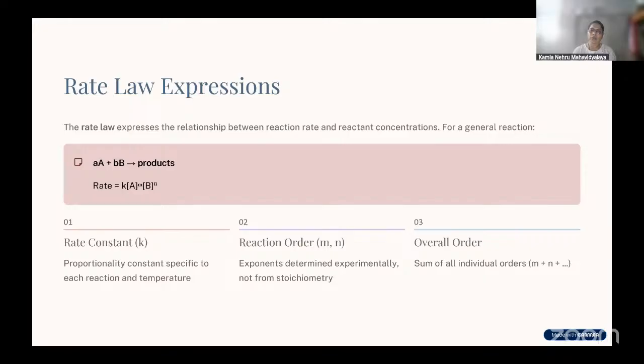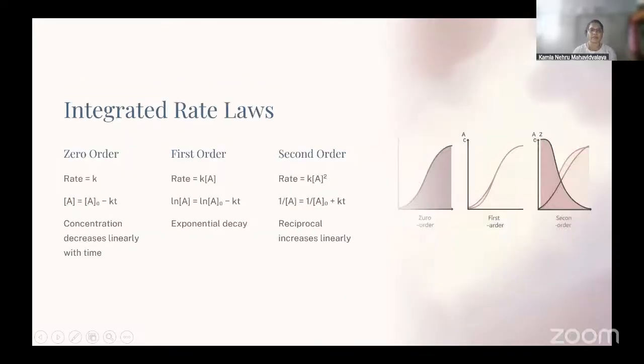These are the different expressions for the rate law. The rate of the reaction is given by the rate constant multiplied by the concentration of the reactants raised to the power of their orders. The small m and n indicate the reaction order. Small m indicates the reaction order with respect to the reactant A, and small n indicates the reaction order with respect to B. So the overall order will be m plus n. Then integrated rate law. There are different rate laws: zero order, first order, second order.